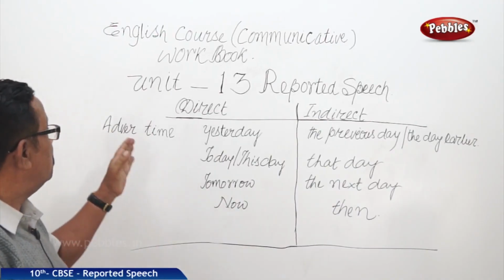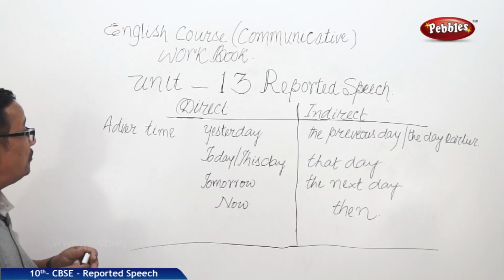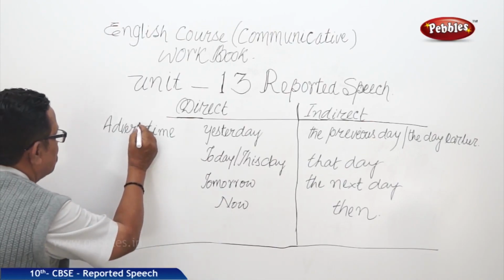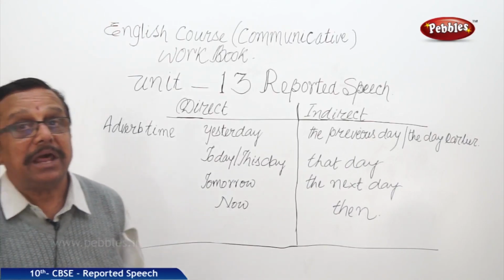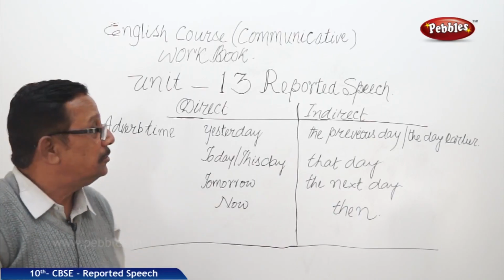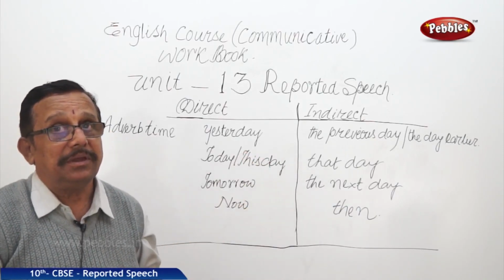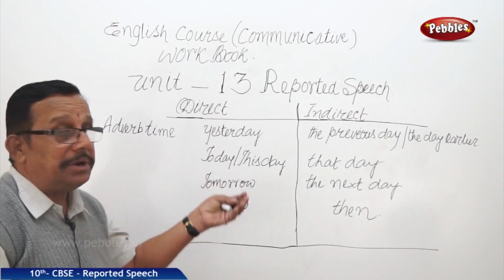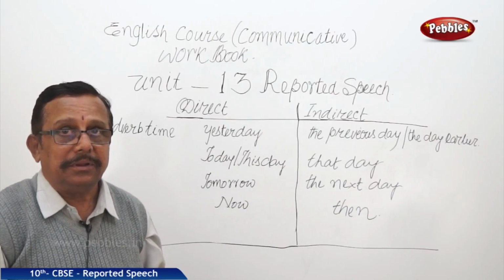So now, that is, you have adverb of time. That is, the adverb talks about when the work has been done. That is indicative of time. So the work could have been done yesterday, or being done today, or may be done tomorrow, right?